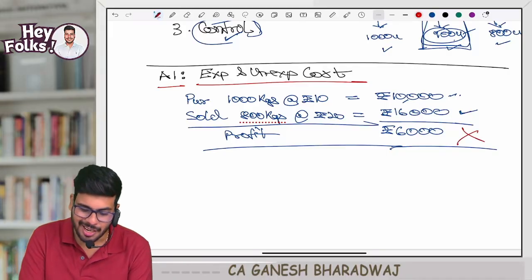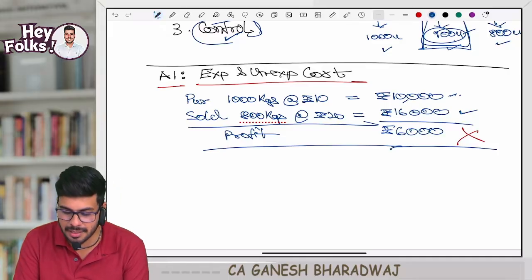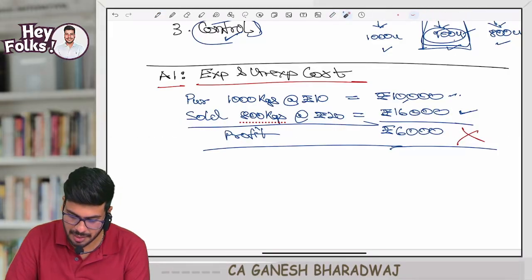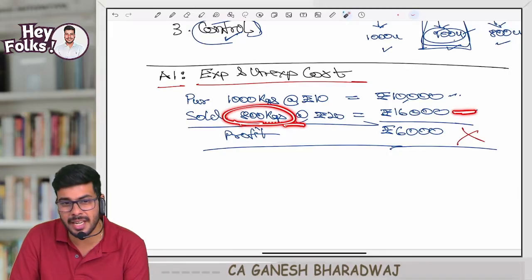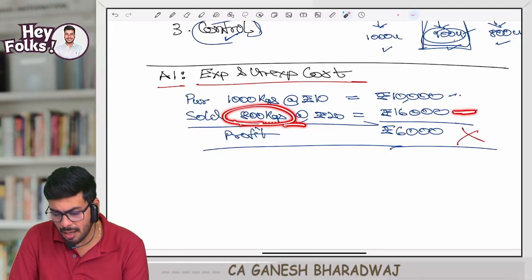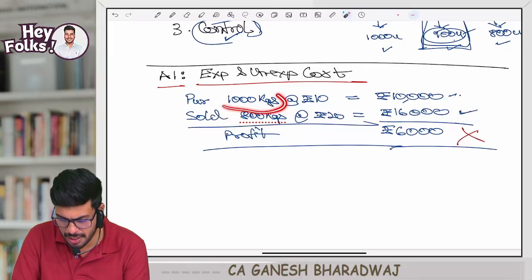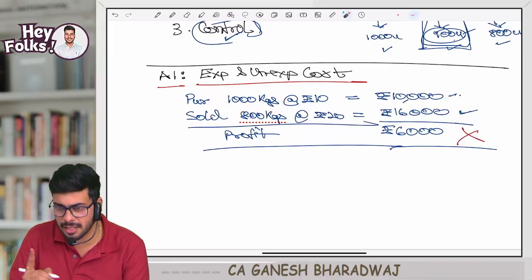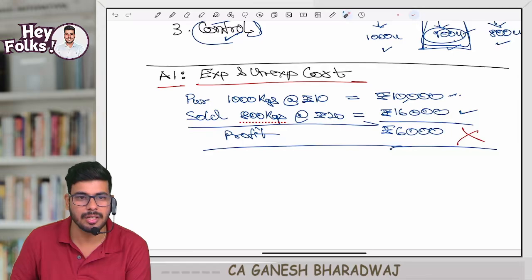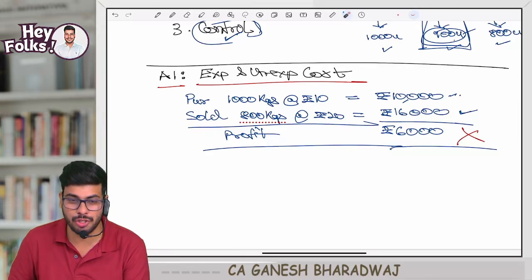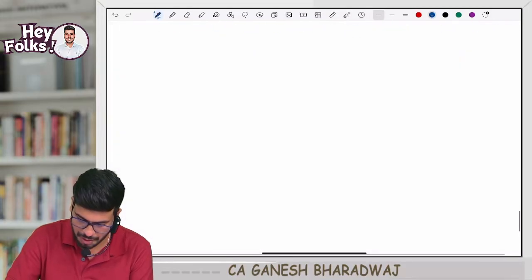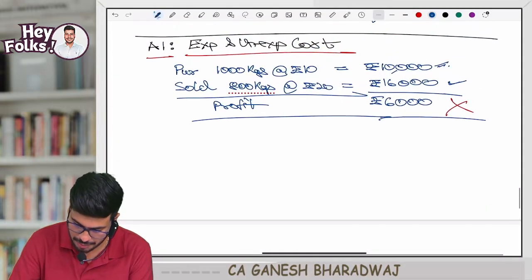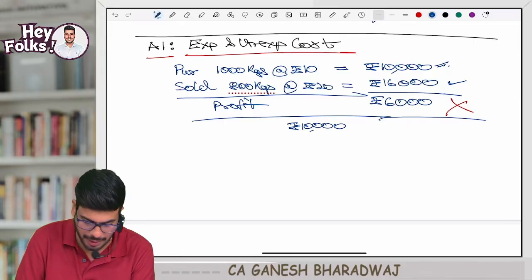Now you tell me, does it make sense to compare? Look, this revenue got generated by selling 800 units. Can I compare that with the cost incurred for 1000 units? Is it correct? You tell me. No. So what should I do? Now the total cost I incurred overall is 10,000 rupees, correct guys? Now what should I calculate?